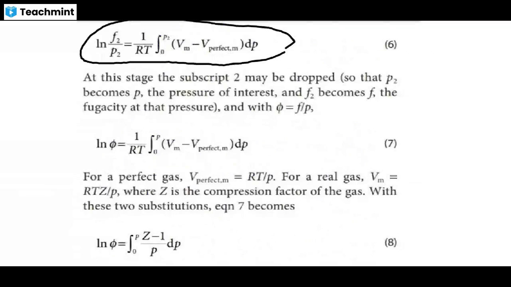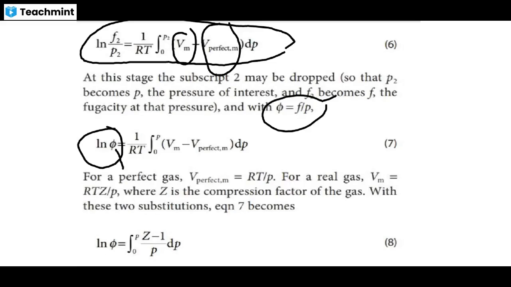Here Vm is the molar volume of the real gas, and V perfect is the molar volume of the perfect or ideal gas. So this is the fugacity coefficient. Phi is the fugacity coefficient, F is the fugacity, and P is the pressure.